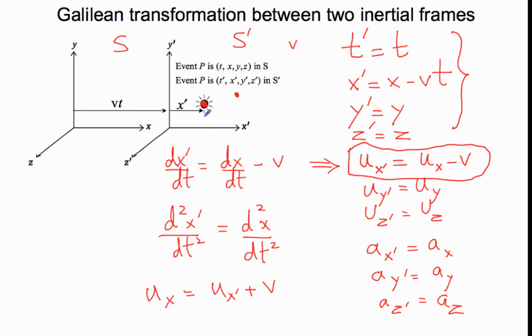And you can understand that very well, because if there's a particle that's moving, let's say, towards the right like this at some speed ux prime, that is observed in S prime, then there'll be an additional v which will be seen by the observer who's stationed in the inertial frame S. Obviously, if S prime is the frame that is attached to a car moving towards the right at 30 kilometers per hour, and you throw a ball forward at 10 kilometers per hour, then the speed that will be observed in S will be 30 plus 10, 40 kilometers per hour.